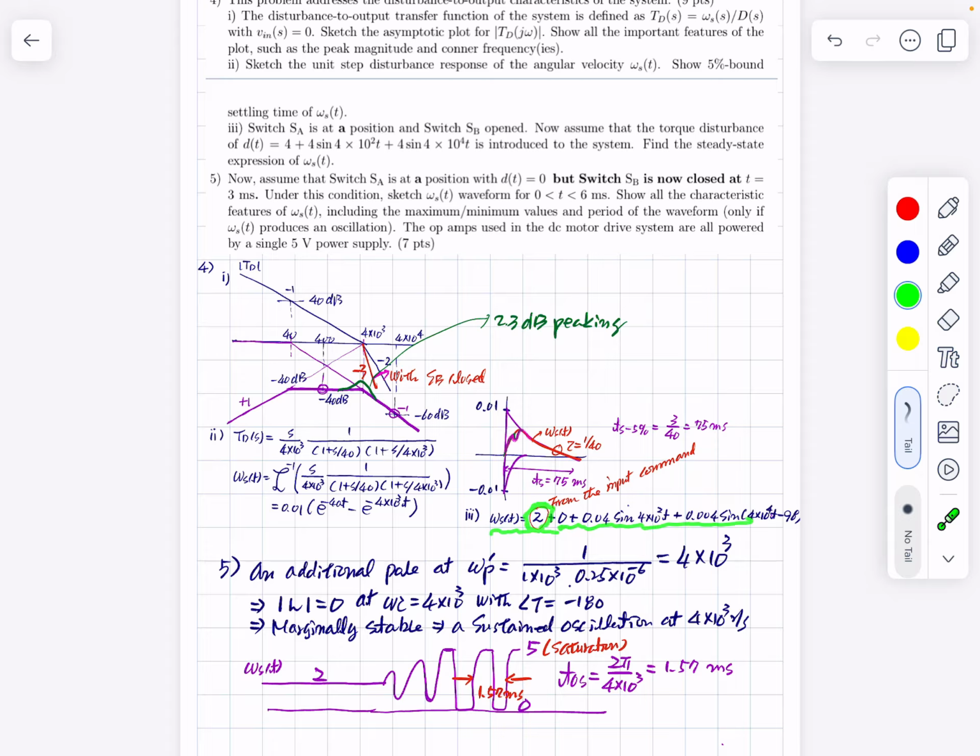Many of you wrote down these 2 terms correctly, but some students used number 4. That was not correct, right? Only 2 is coming from the input, right?